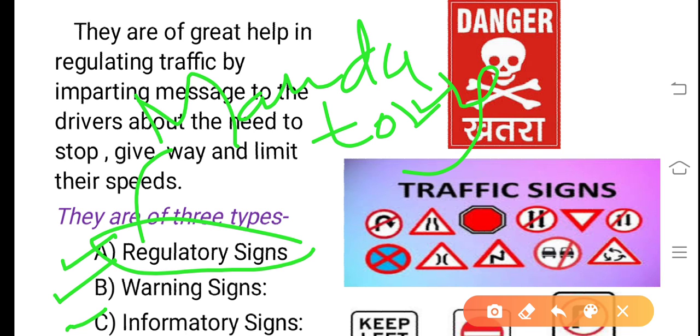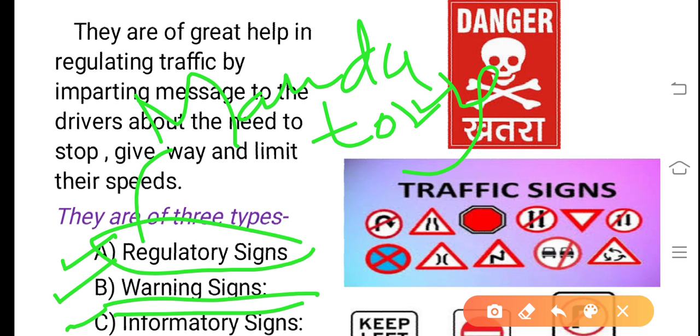It is a mandatory part. The name itself suggests these signs regulate the traffic so as to ensure safety and also at the same time maintain a certain average speed of all the vehicles taken together on that particular stream, especially at intersections. Warning signs.